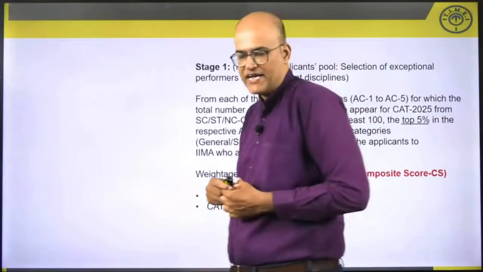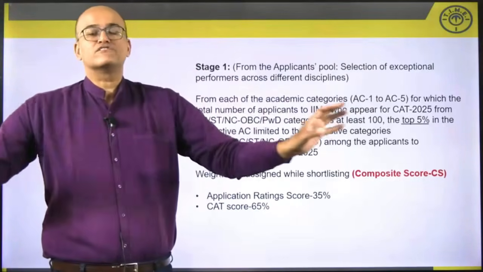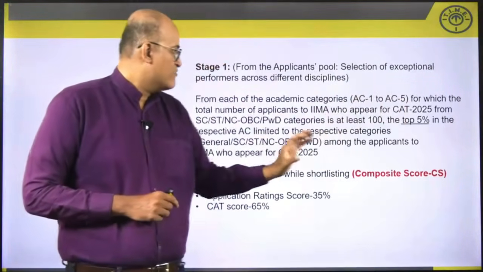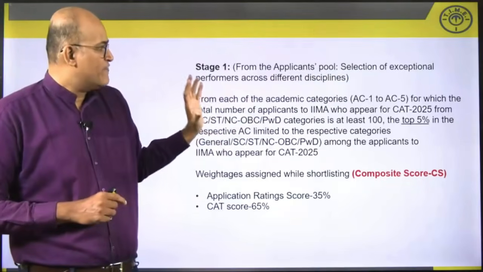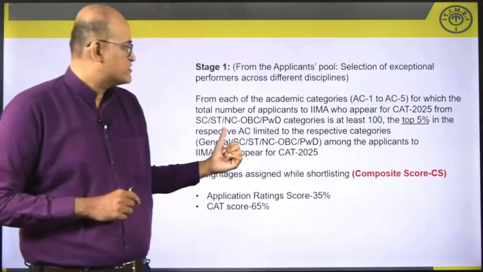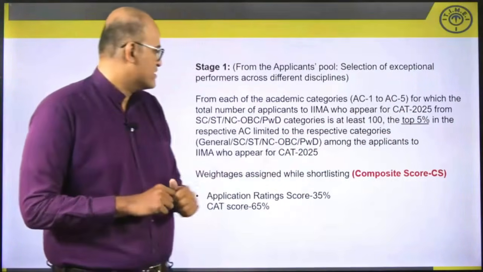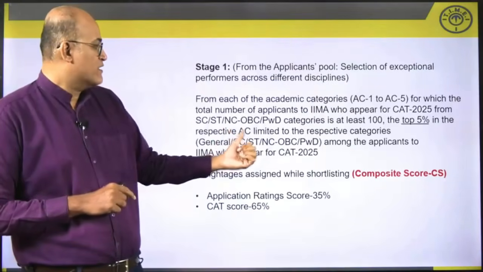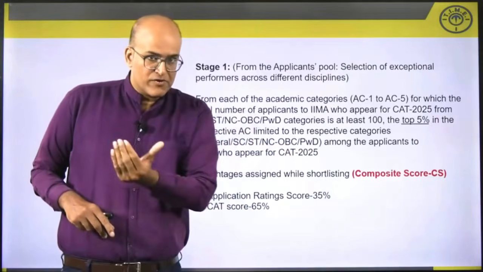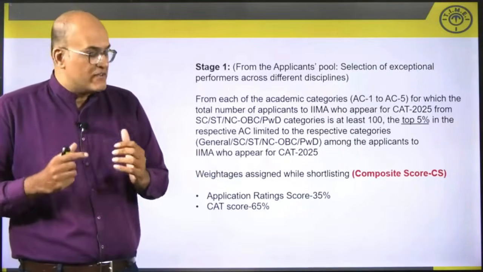Now, let's look at stage 1. As I said earlier, exceptional performers across disciplines are being invited. So what they are essentially doing is, from each of these academic categories AC1 to AC5, they are inviting at least 100 students or the top 5%, whichever number is possible, either at least 100 or the top 5% in each of these AC categories, and they will be called for interviews. So essentially from each of these AC groups, they are taking the cream of the students. Here cream will be defined by at least 100 or the top 5% of the respective categories being invited.